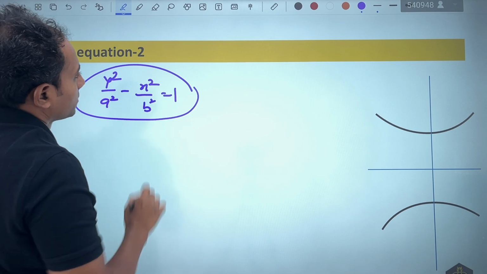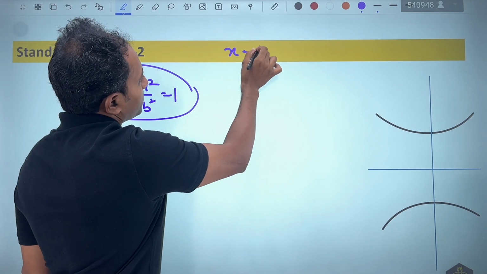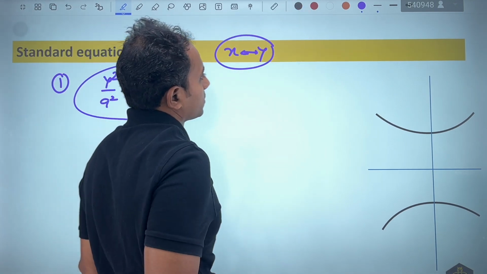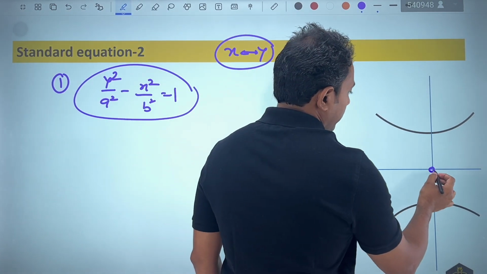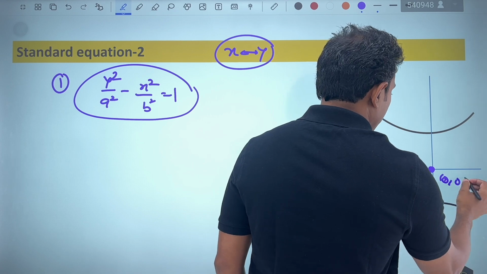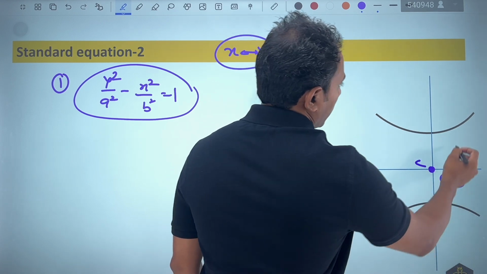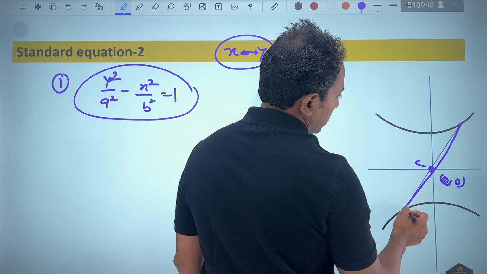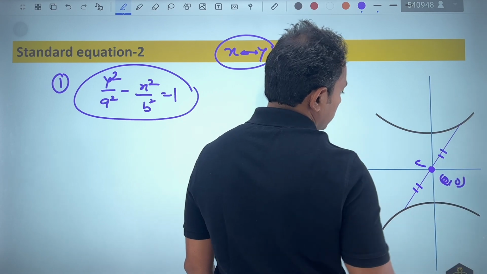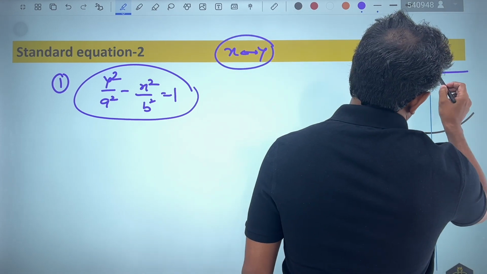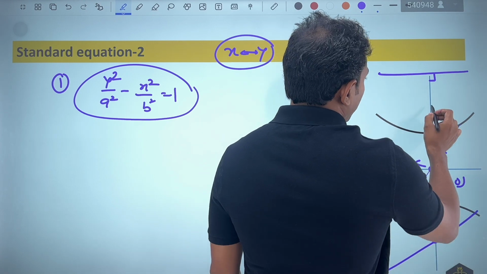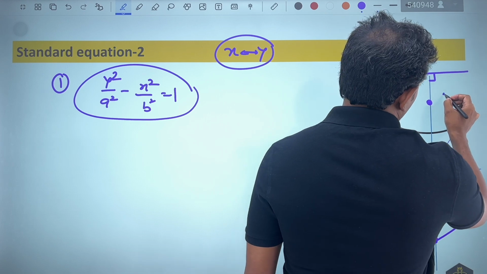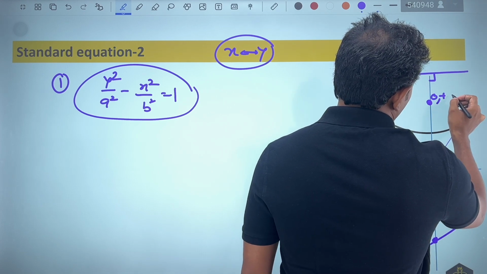Why are we writing this? So what we have done is we have just replaced x by y and y by x in the earlier equation, and this will also be reflected in terms of results. So if I want to write the result, the center will still remain 0 comma 0, no problem. And the property that if a chord passes through the center, it will get bisected, this is also true. We also have double ordinate, that is still true. We also have something known as focal chord, that is also true. But if I want to write the foci, it will become 0 comma plus minus ae.